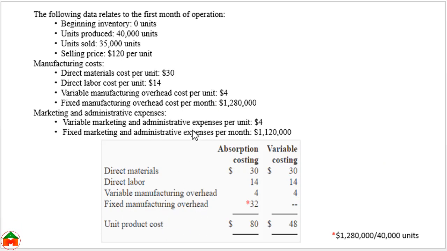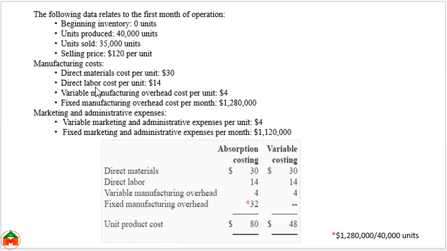Here we can see the unit product cost calculation under absorption costing and variable costing. Here we can see beginning inventory 0 units, units produced 40,000 units, units sold 35,000 units, selling price 120 per unit. However, all this data will not be used for calculating the unit product cost.